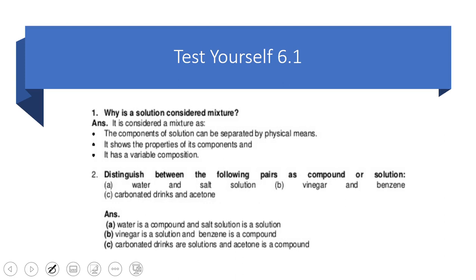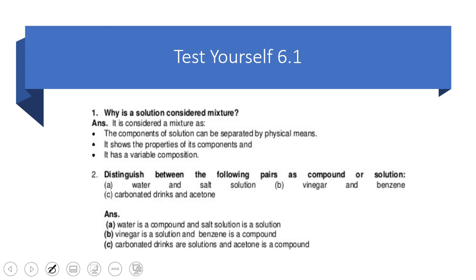It shows the properties of its components. How? If we drink a sugar solution, can we taste the sweetness of sugar? Yes. So it shows the properties of its components. It has variable composition. We can change the composition of a mixture or a solution. We can add more sugar in a dilute one. We can add less water in a concentrated one. So we can make its composition different as per our requirement. So that is why we call a solution a mixture, a homogeneous mixture.